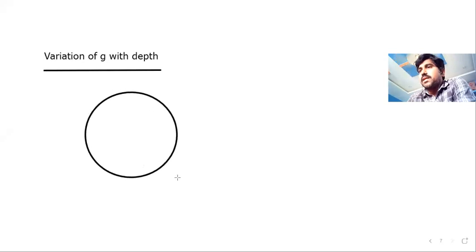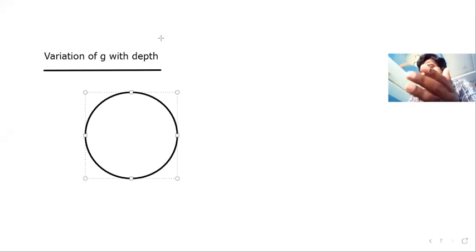So when we go to some depth from the surface of Earth, what will happen to the g value? Generally, when you go to more heights, what happens to the g value? The g value decreases only, no? That's what we proved on the previous page.